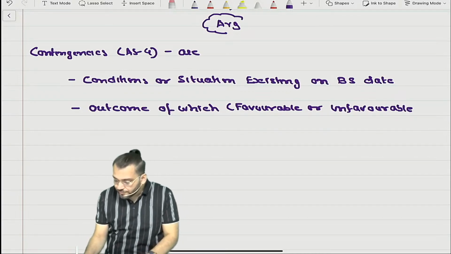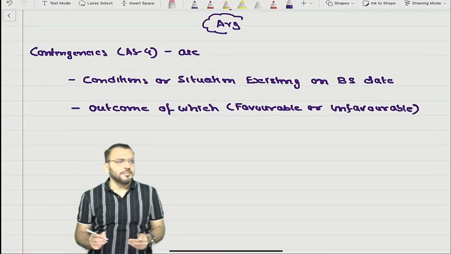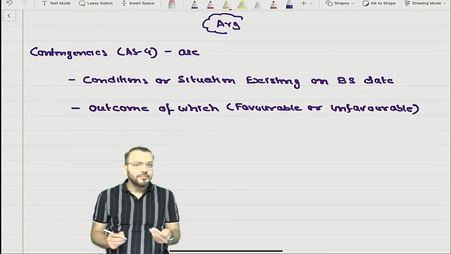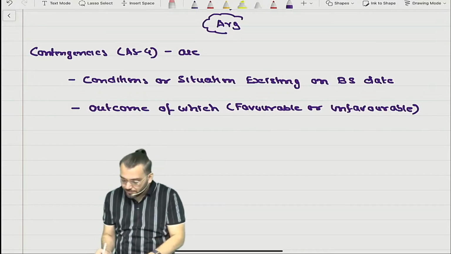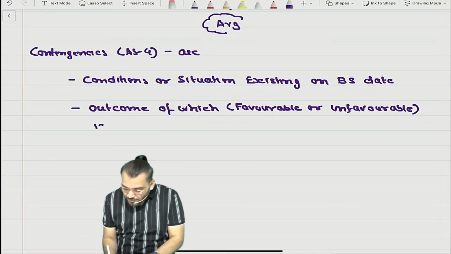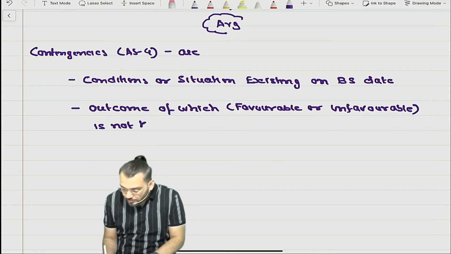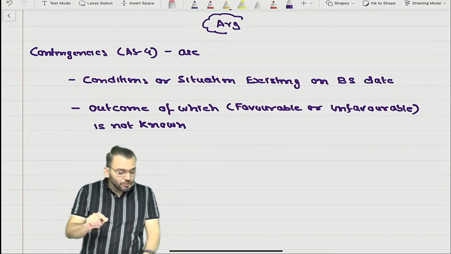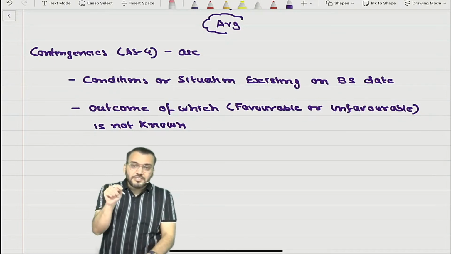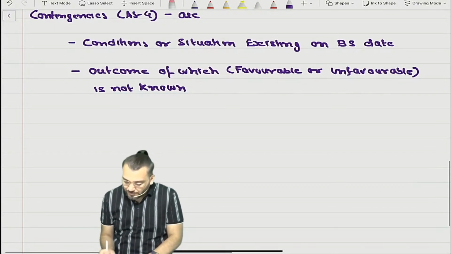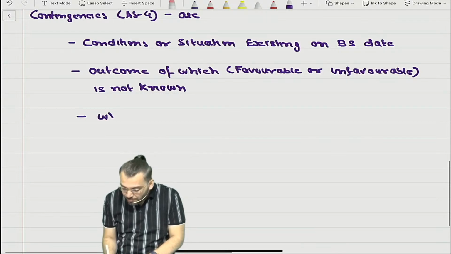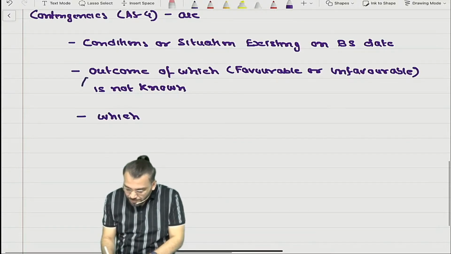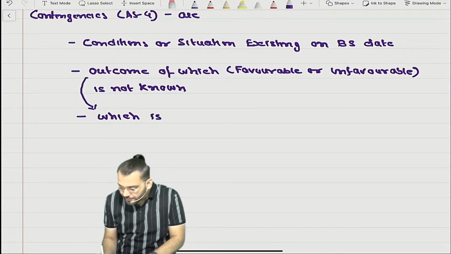The outcome, the actual result of that condition, is not known on balance sheet date, correct. Which is dependent, which means what? The outcome is dependent on what?